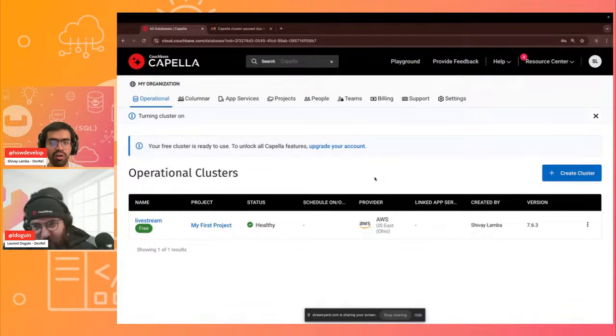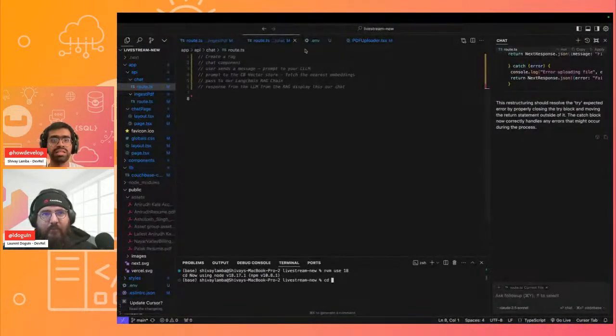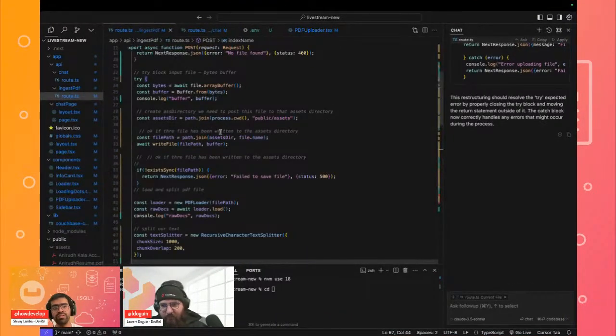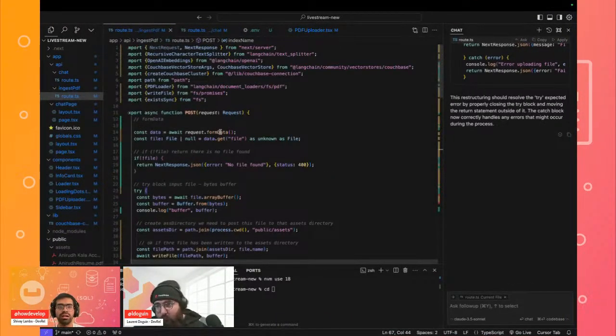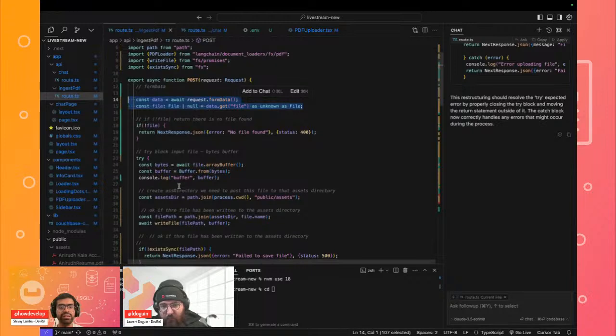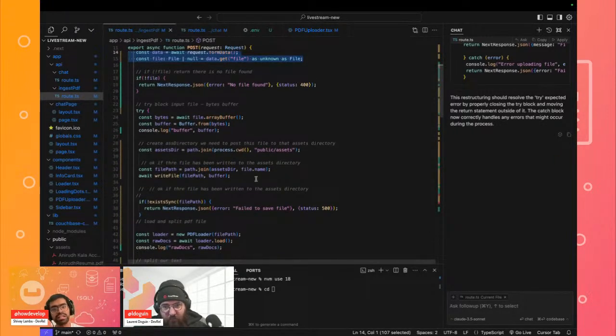Now, last time, this is just for everyone's perspective, we wrote the code to take our PDF file. We accept our PDF file as form data, and then we parse it so that we can get the individual characters from it. The first thing we did was store it inside our public folder so that we can fetch it.